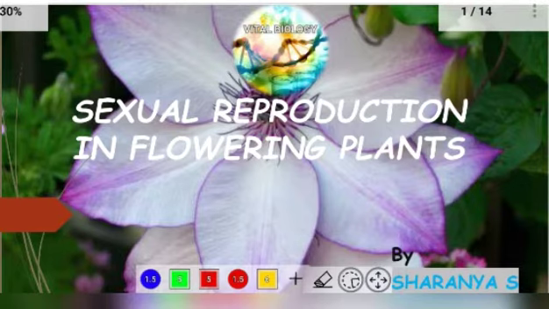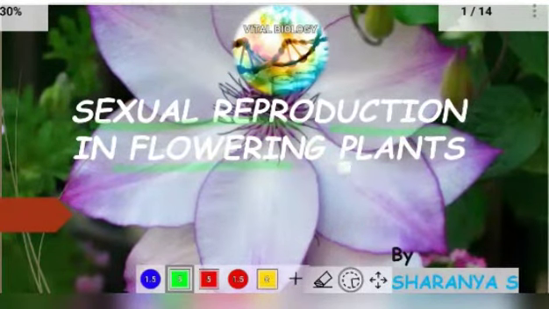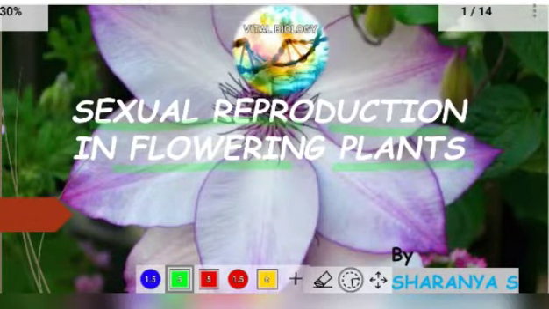Those who have not seen those classes, first go through them and then you can understand this class, because the basic words like sexual reproduction and asexual reproduction are explained clearly, with definitions and examples, in chapter 1, reproduction in organisms. After listening to that, go through this class and you can understand it clearly. So today let us go through this chapter, sexual reproduction in flowering plants. Here in this chapter let us study only the sexual reproduction of flowering plants.